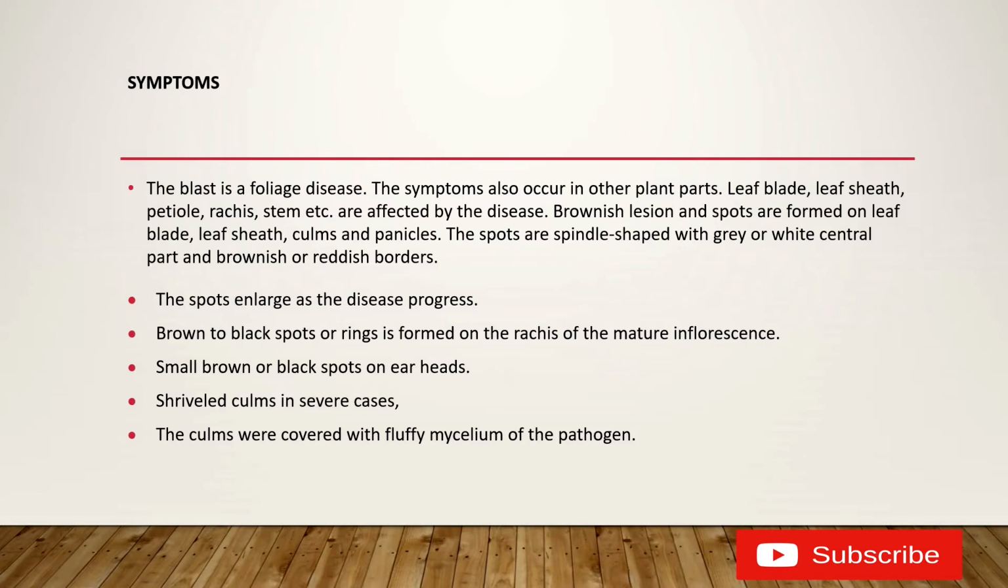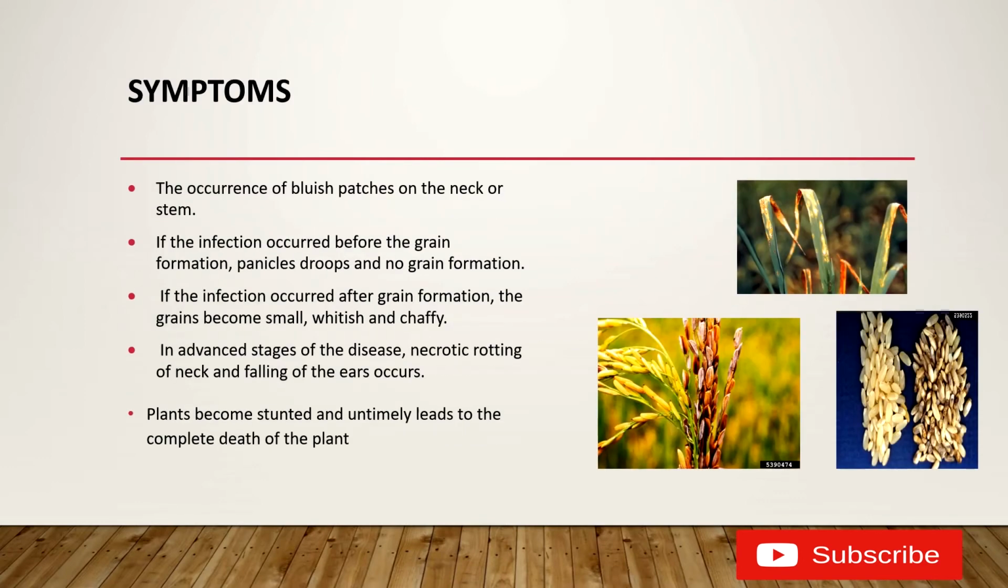Okay, likewise, when it affects the gums, the pathogen causes patches of fluffy mycelium. Other symptoms include bluish patches on the neck or the stem, and if the infection occurred before the grain formation, the panicles drop and there is no grain formation. So the infection can occur either before the grain formation or after the grain formation. If the infection occurred before the grain formation, what happens? The inflorescence drops and there is no grain formation.